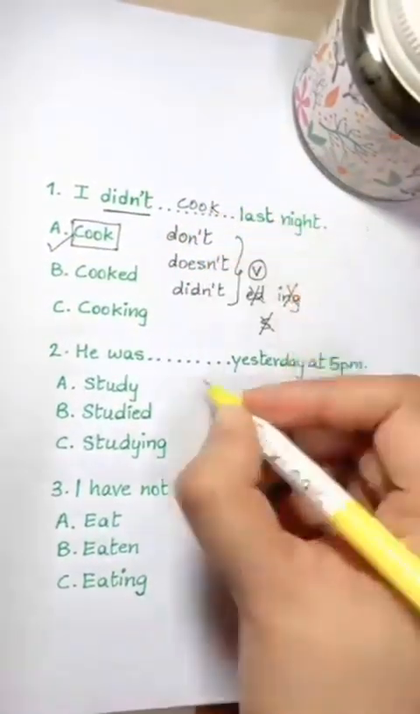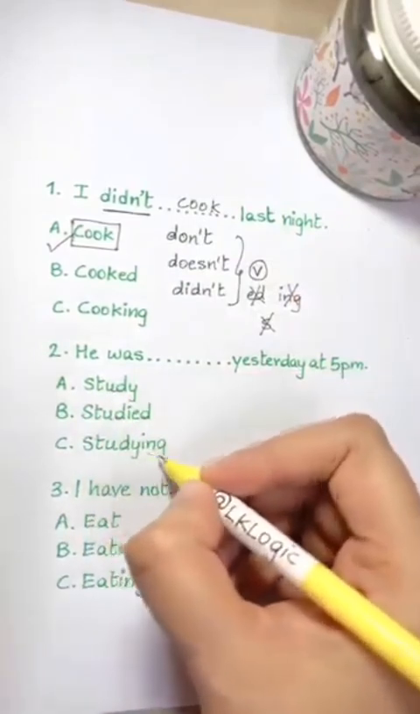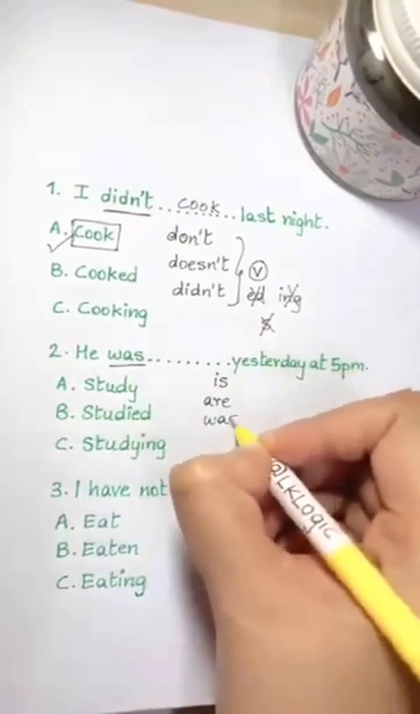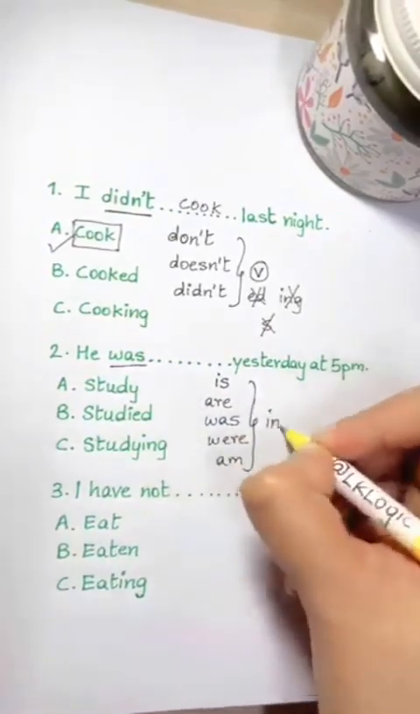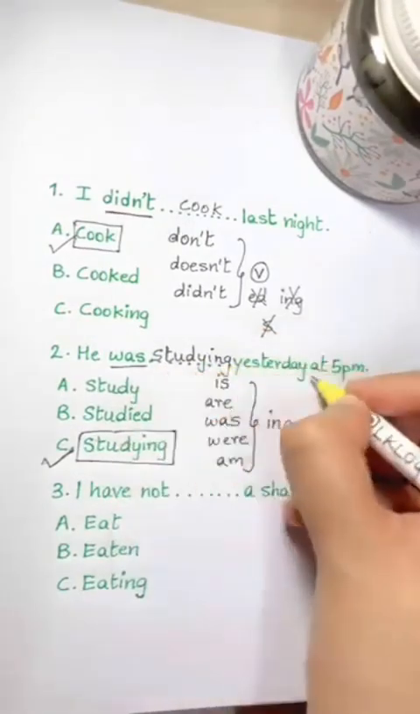He was blank yesterday at 5 p.m. Study, studied, studying. The key here is the word was. Is, are, was, were, am are always followed by ing. The answer is studying. He was studying yesterday at 5 p.m.